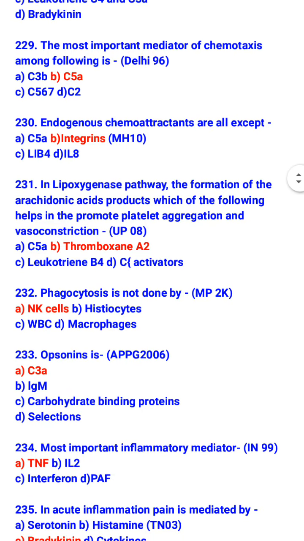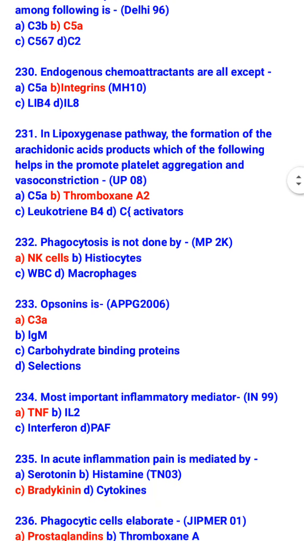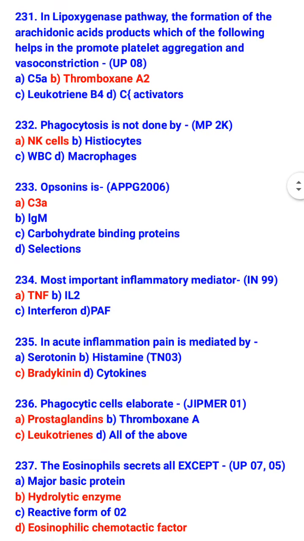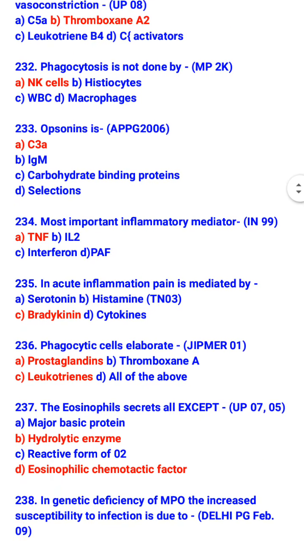In the lipoxygenase pathway, the formation of arachidonic acid products, which of the following helps promote platelet aggregation and vasoconstriction? Thromboxane A2. Phagocytosis is not done by NK cells, natural killer cells. Histiocytes, WBCs, and macrophages help in phagocytosis. Opsonin is C3a. The most important inflammatory mediator is tumor necrosis factor.